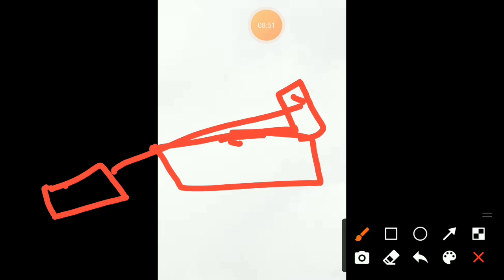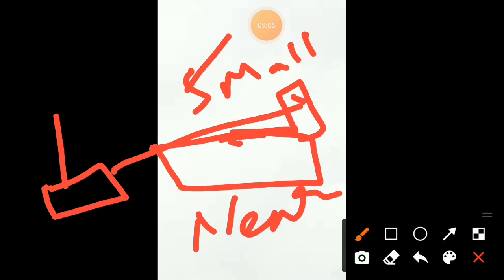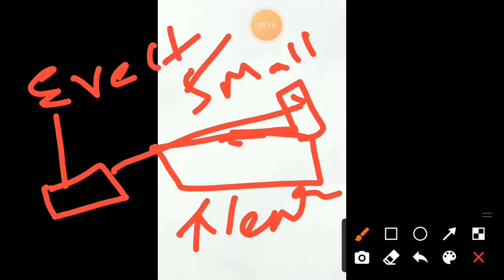That means a big-size object appears small. Again, a far away object appears very near. A large-size one appears small, a far away one appears near, and again an erect image will appear.